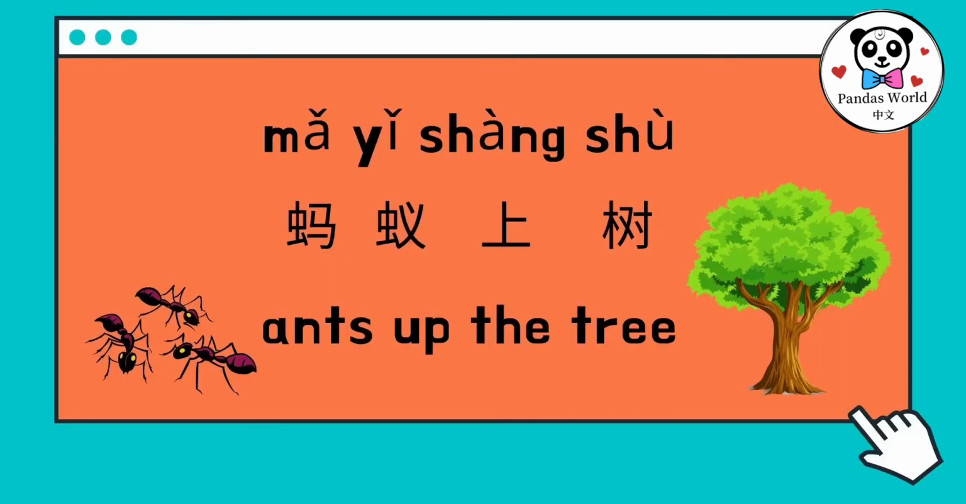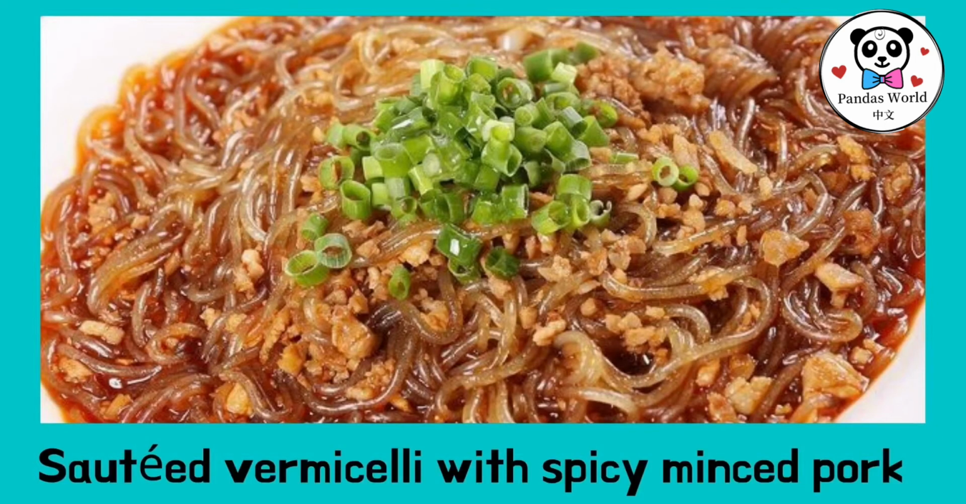Next dish is 蚂蚁上树。蚂蚁 ants, 上 up, 树 tree. Who knows in this dish what are 蚂蚁 and what are 树? The minced pork are 蚂蚁. The vermicelli are 树。非常好, very good.